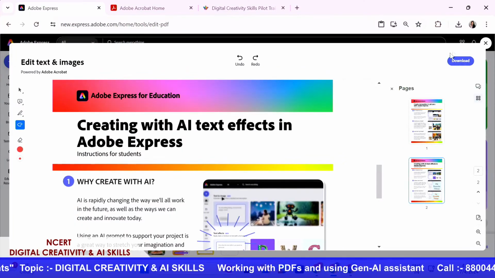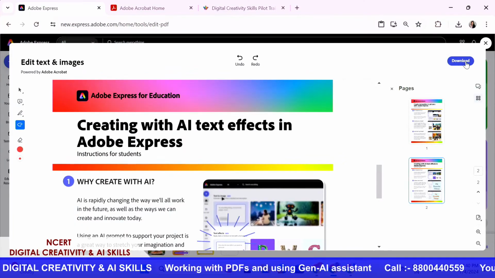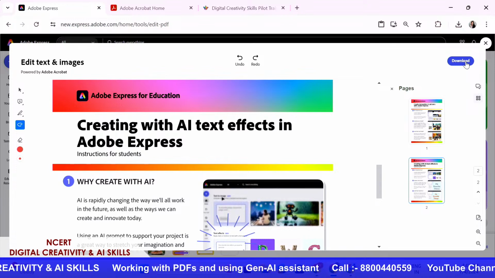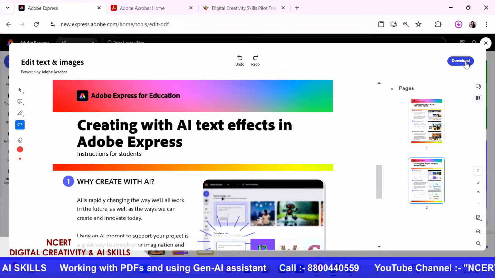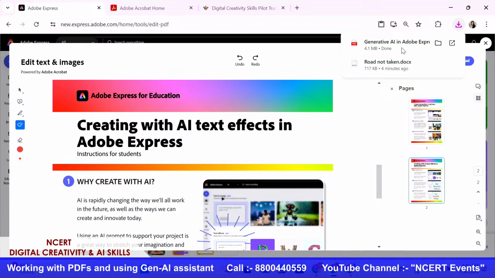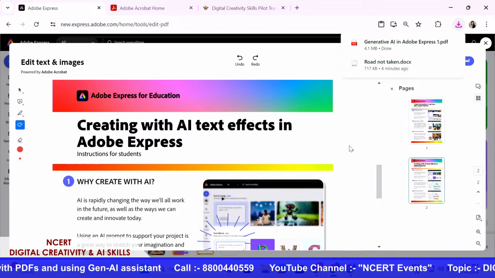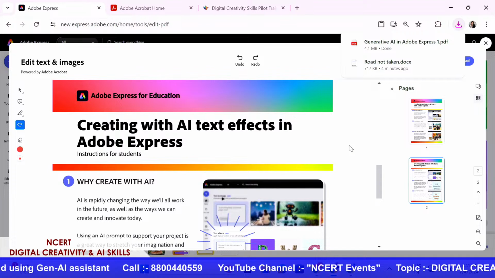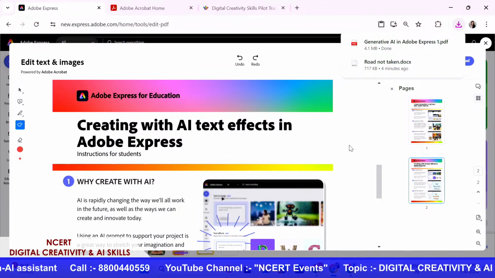Once you have worked on this file, you're also allowed to download it. As you can see on my screen, the top right says download. When I click on this download button, it allows me to download the edited file, and this file will come into my device, get saved in the download folder, and that's how simple this becomes.